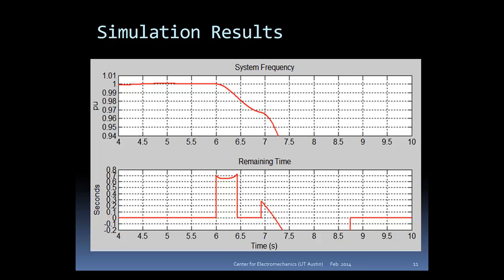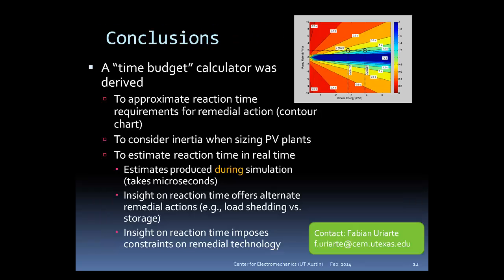A remaining time of 0 indicates that there is no longer a ramped disturbance or that some control action has already restored frequency stability. As you see, the time calculator outputs a value that varies over time. It is then the responsibility of the control system to choose the right action based on the remaining time. A negative remaining time indicates how long ago the system went unstable.